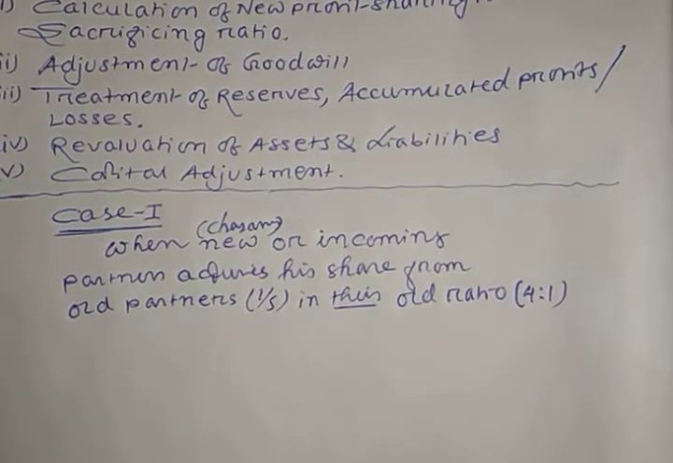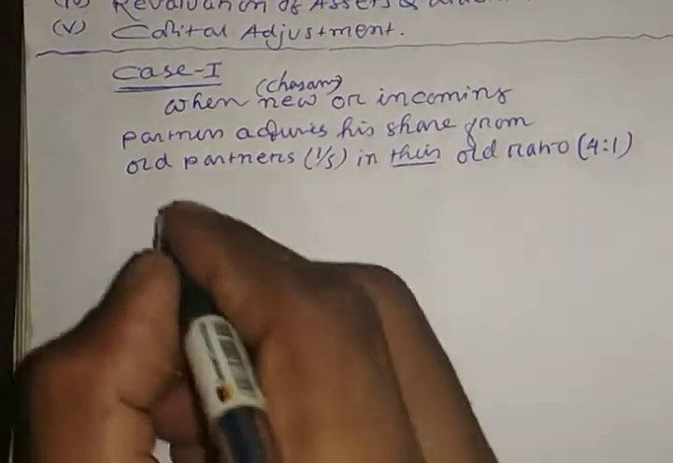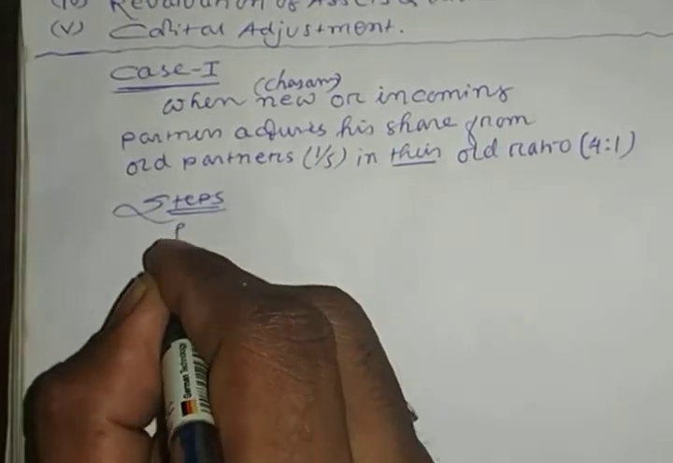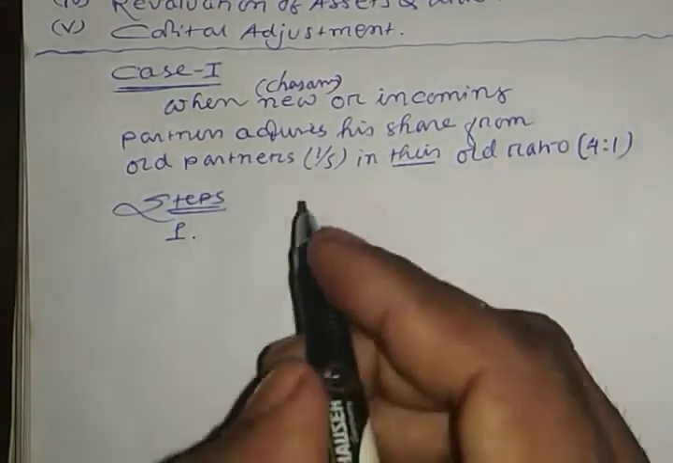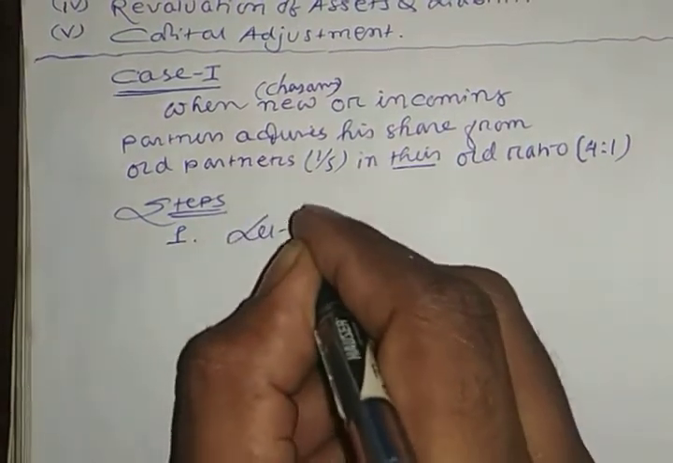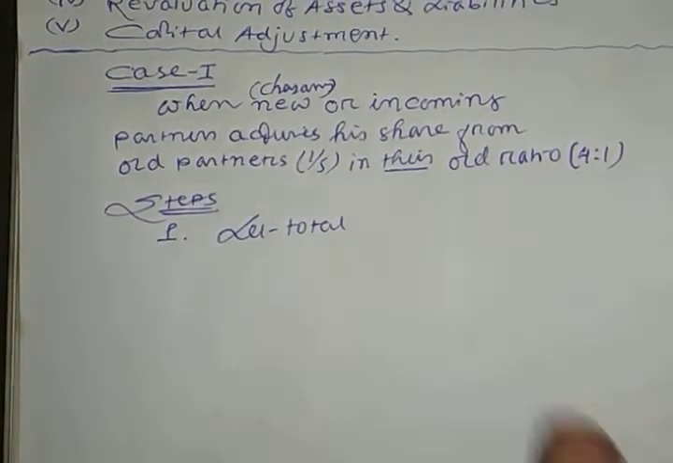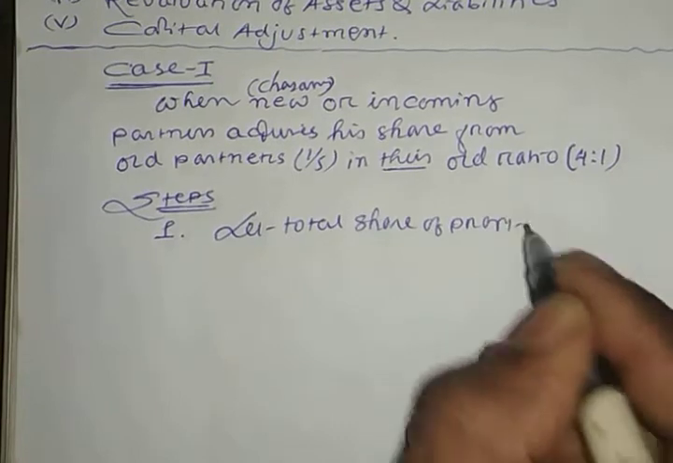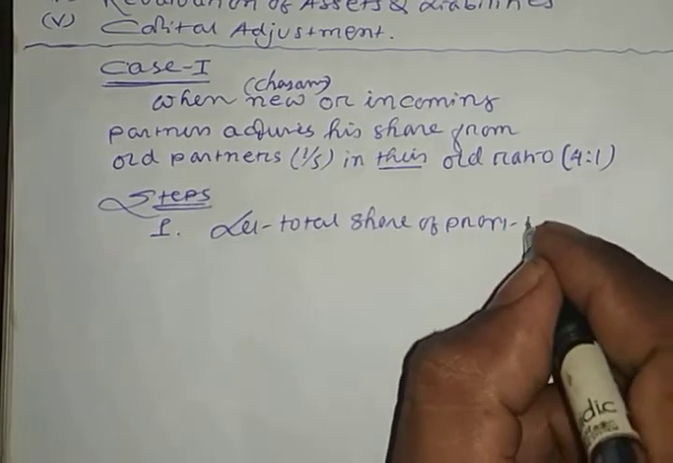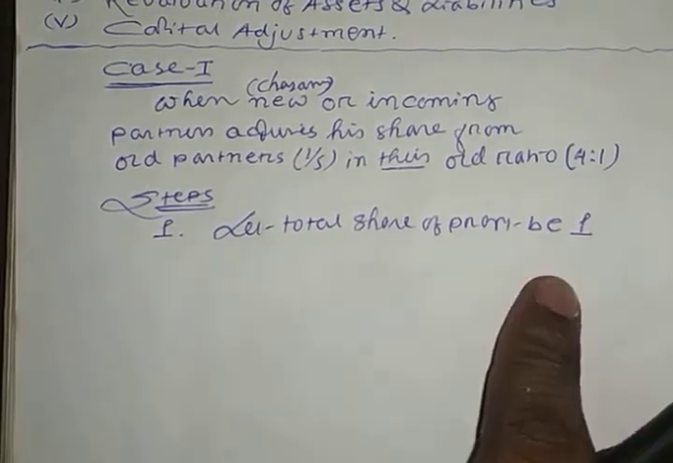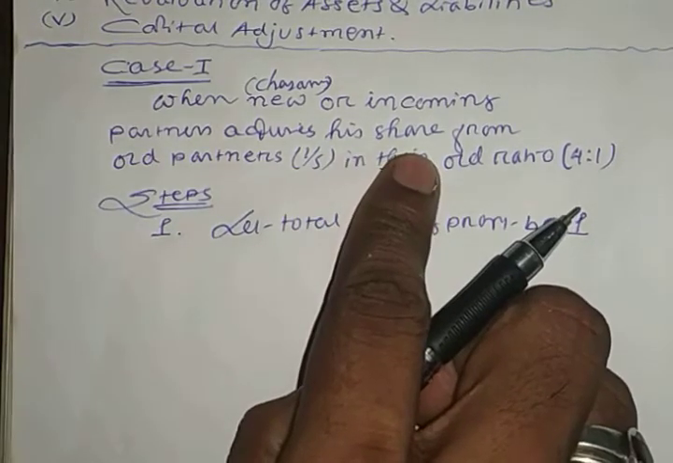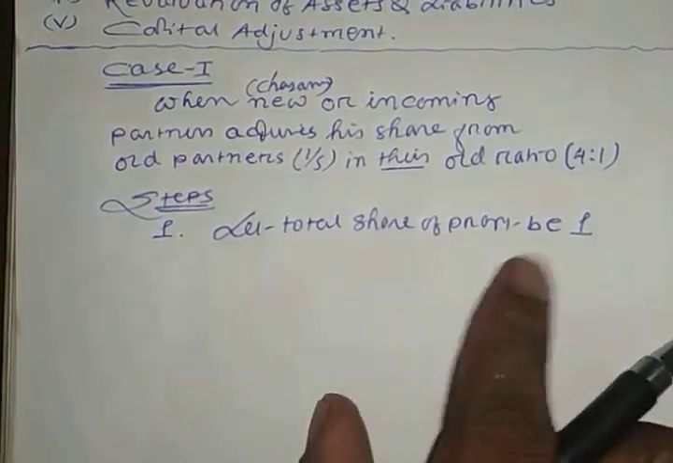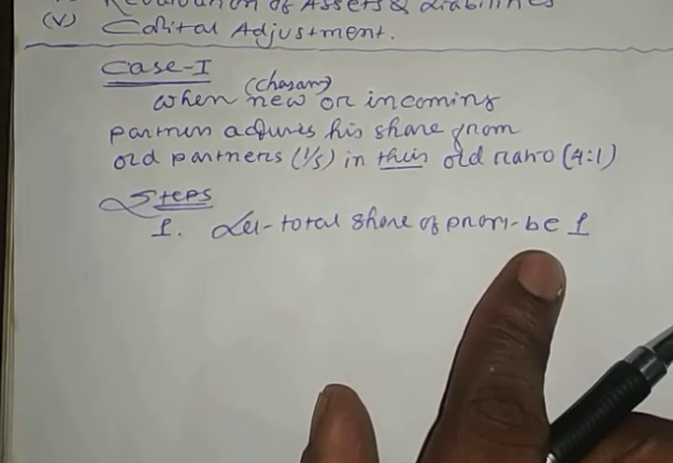The steps, do you remember them? What are the steps here? First, step number 1: let the total share of profit be 1. The first step you have to write this way, in this situation, while you calculate the new profit sharing ratio. Remember this: step number 1, you have to write, let total share of profit be 1. You have to assume that the total profit here is 1.